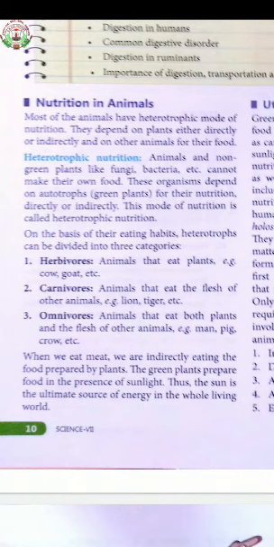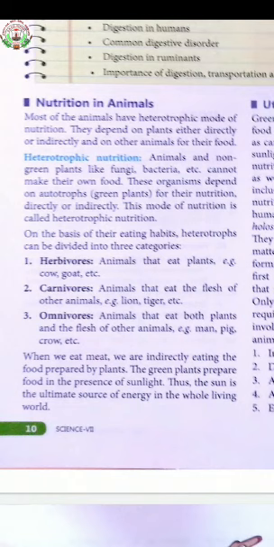Now on the basis of their eating habits, heterotrophs can be divided into three categories. The first one is herbivorous. Herbivorous means plant-eating animals, the animals that eat only plants. Examples of herbivores are cow, goat, buffalo, etc.